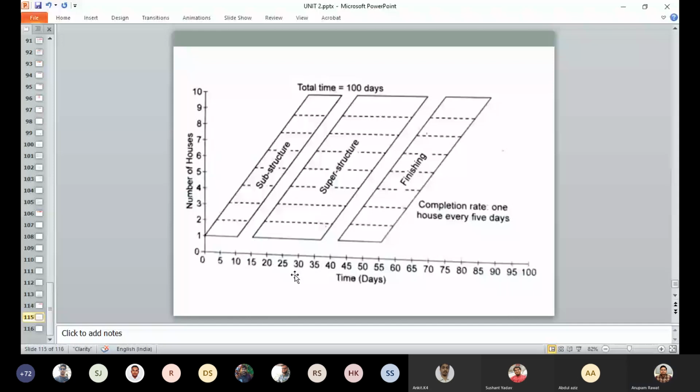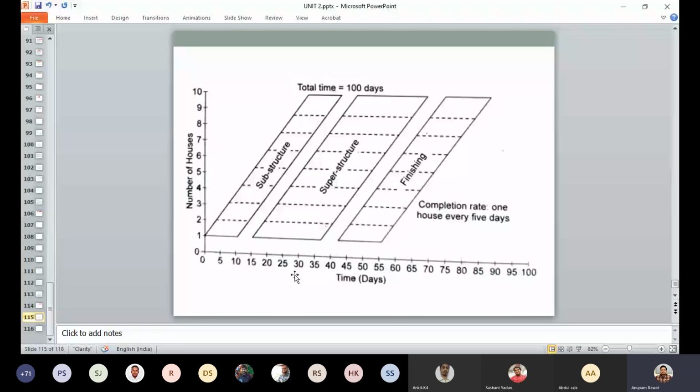Here in this plot, two oblique and parallel lines used in the line of balance technique denote the start and finish time for each activity, and the slope of the line is equal to the actual rate of output for the activities.